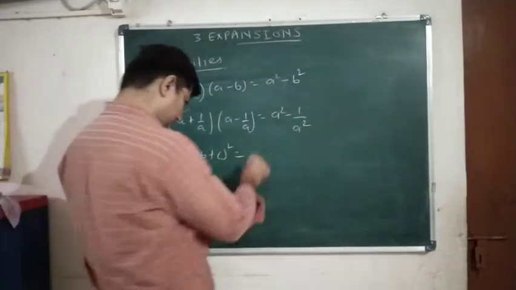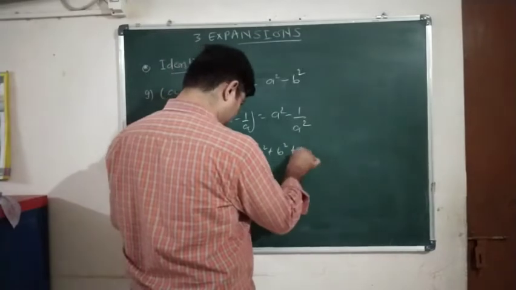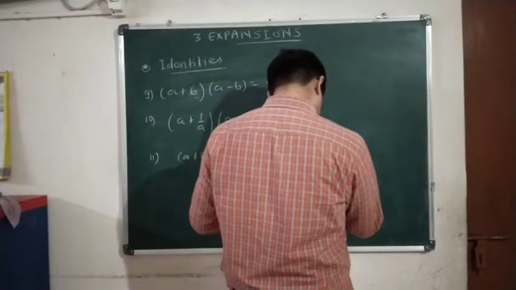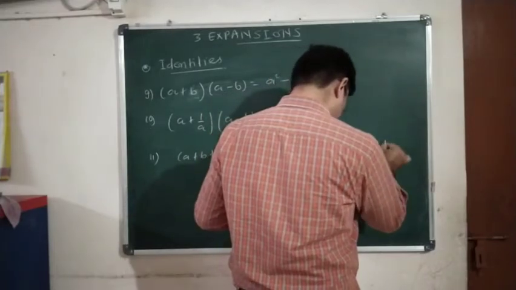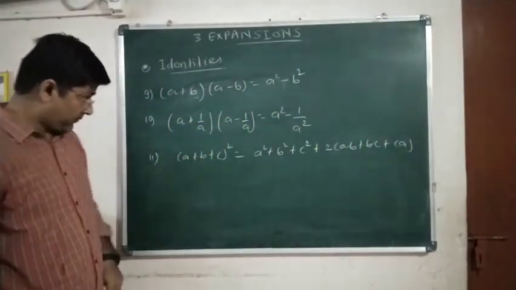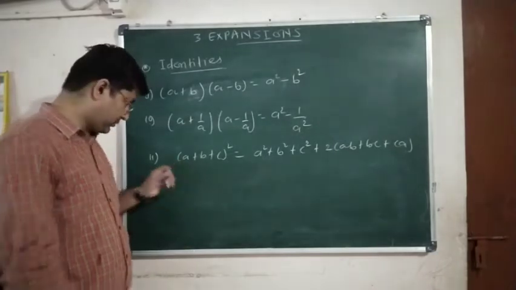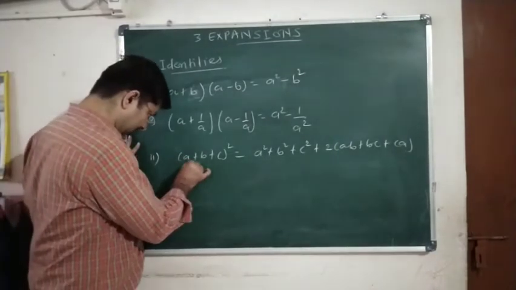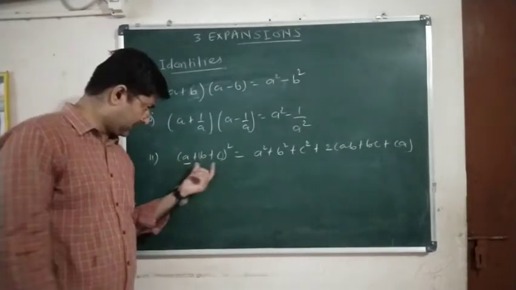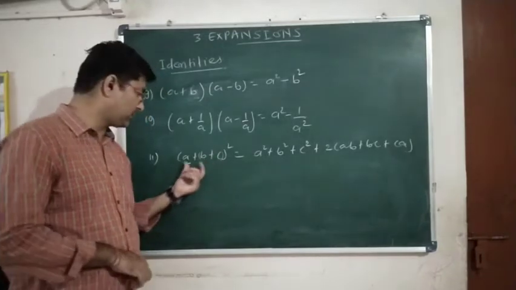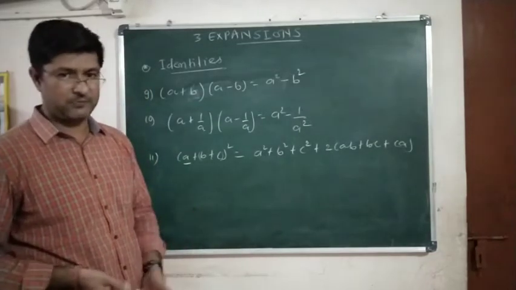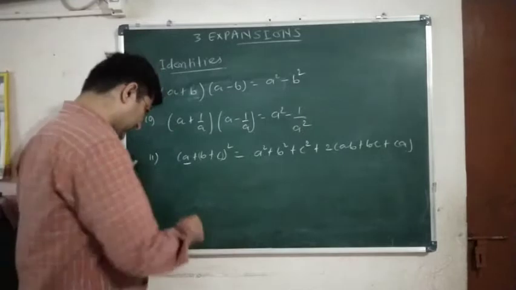Okay, now this can be expanded in this way: a square plus b square plus c square plus 2 into ab plus bc plus ca. Clear? Okay, now this can be easily understood by taking a as a and b plus c as a single unit. Suppose a plus b plus c, you put m, so a plus m the whole square. Then you can expand the formula: a plus m the whole square, that is a square plus m square plus 2am. Yes or no? Like this we can do.